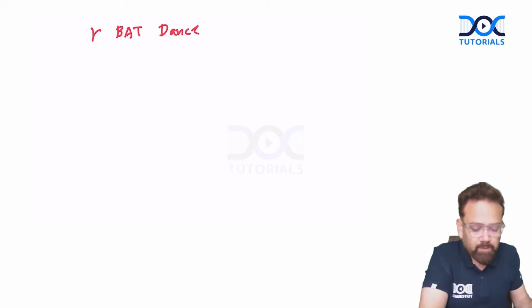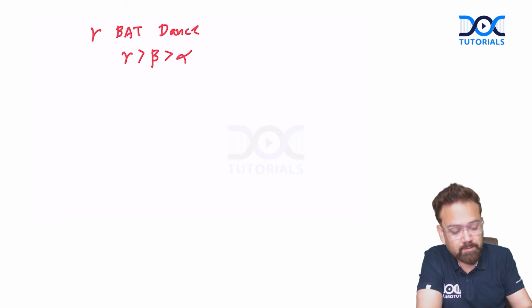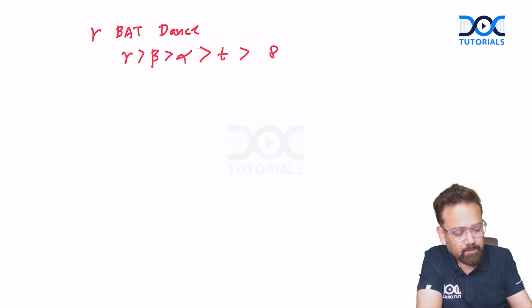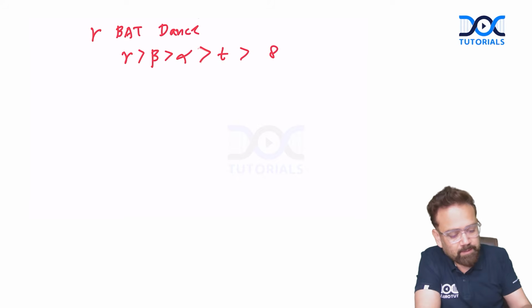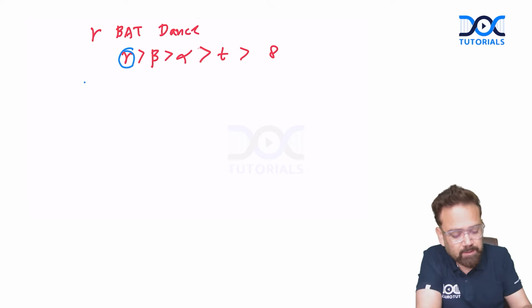Frequency wise, the maximum frequency is of gamma wave, then beta wave, then alpha, then theta, and then delta. So we can see here that gamma has maximum frequency, approximately 30 to 60 or sometimes 70 hertz.